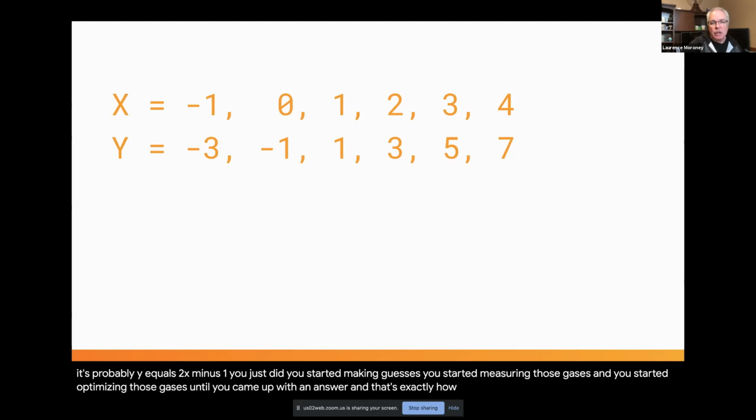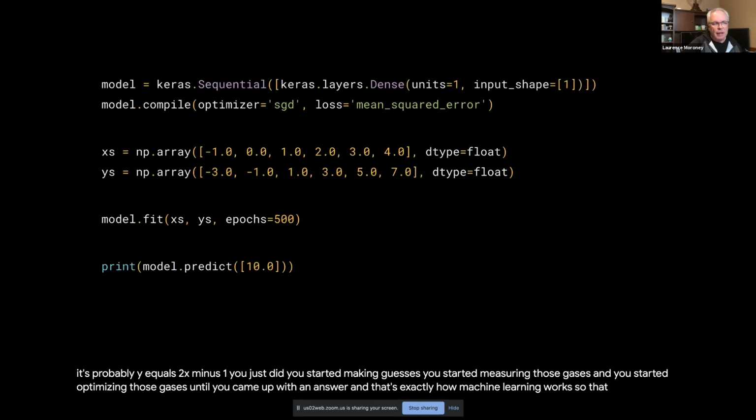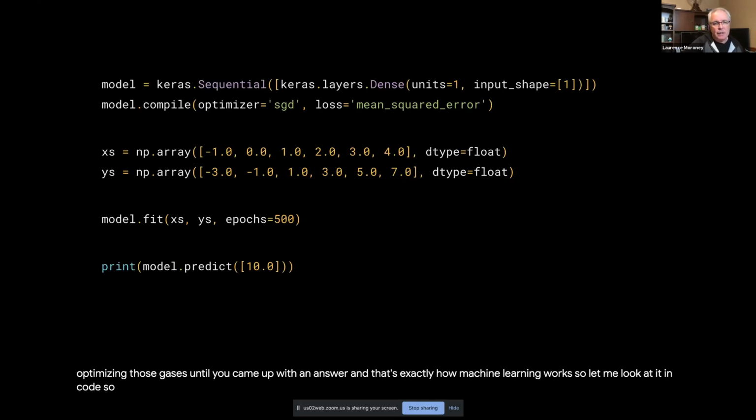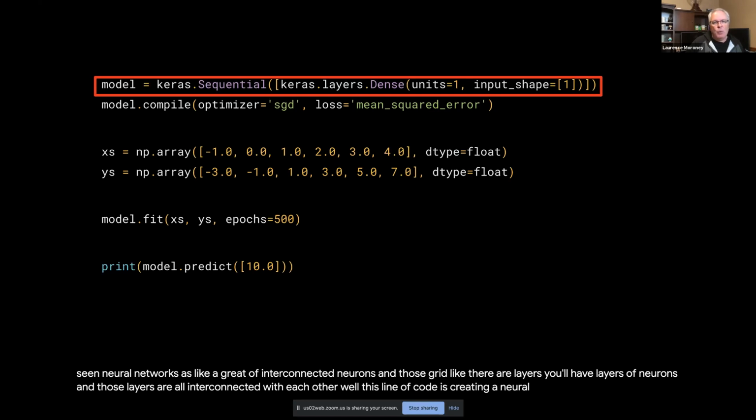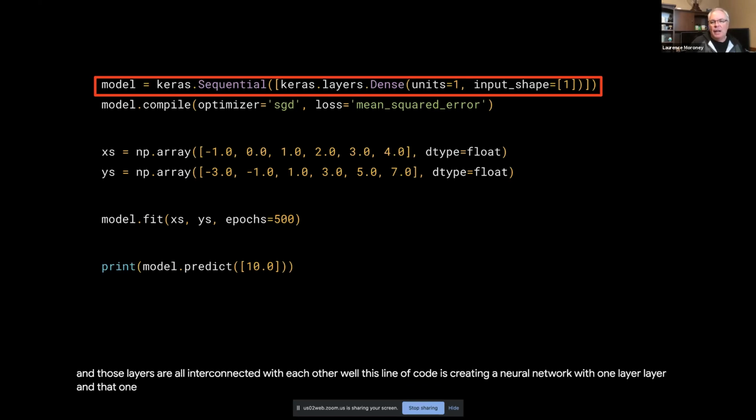And that's exactly how machine learning works. So let me look at it in code. Here's an example. This is the simplest possible neural network example that I could think of. You've probably seen neural networks as a grid of interconnected neurons, with layers of neurons that are all interconnected with each other. Well, this line of code is creating a neural network with one layer, and that one layer has one neuron in it. To be as simple as possible, it's a single neuron neural network.